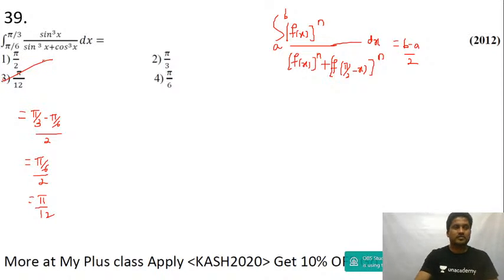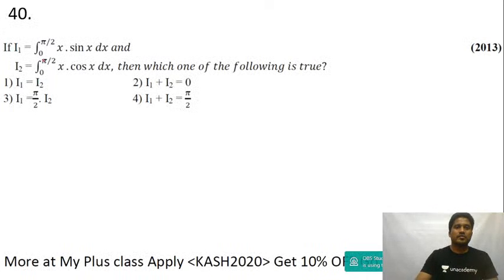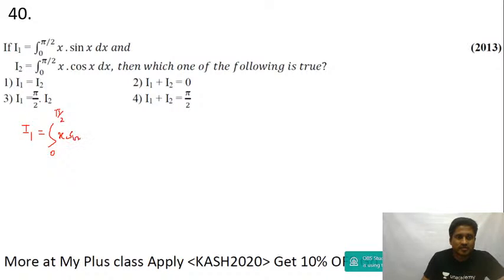Isn't it, guys? Okay, let's do one more. I'm going to take I1 is equal to integration 0 to pi by 2 x into sin x dx. Let's call it equation 1. I'm going to use the property integral 0 to a f of x dx is equal to integral 0 to a f of a minus x dx.